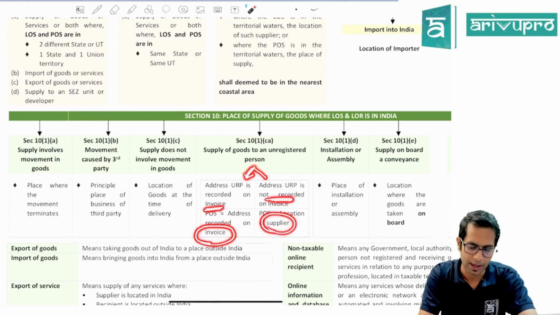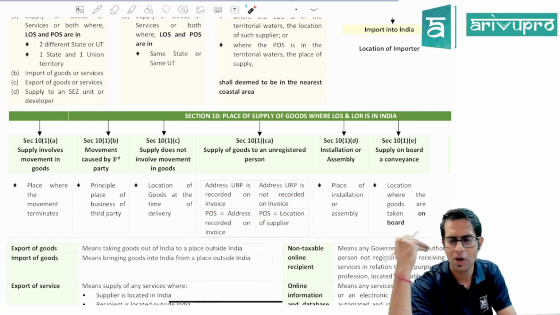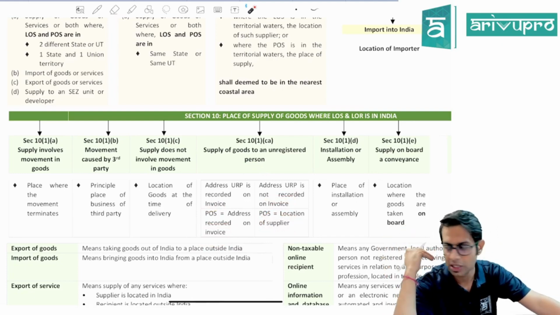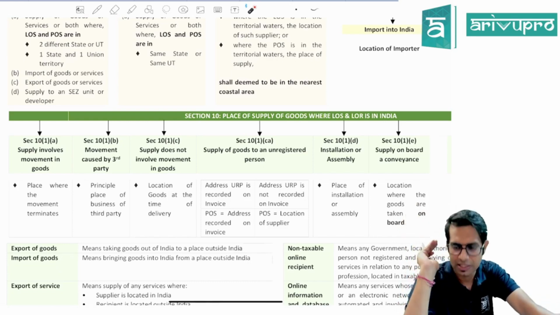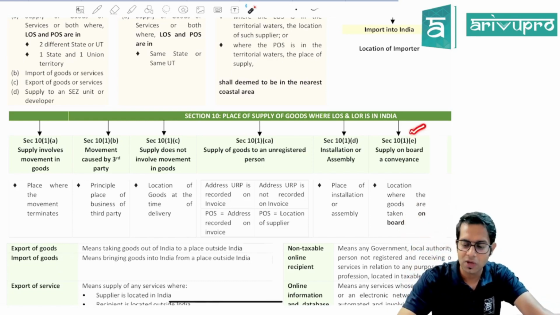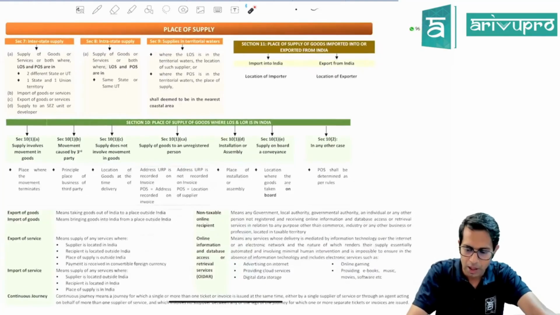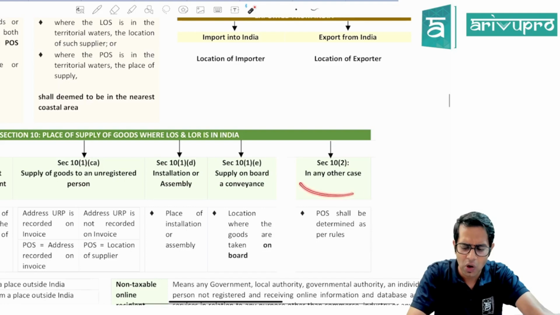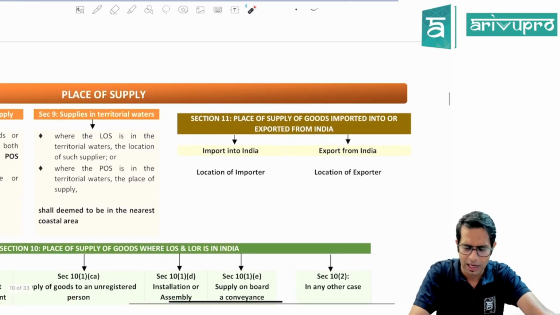Similarly, in case of installation and assembly, for goods which are required to be installed or assembled at one particular location, the place of supply will be the place where the installation or assembly is happening. And in case of supply of goods on board a conveyance, the place of supply will be the location where the goods are taken on board. Now, if you are not able to determine the place of supply for goods as per the above provisions, then you will have to determine it as per rules. As of now, they have not given any rules for goods.